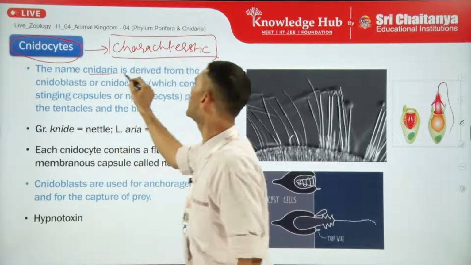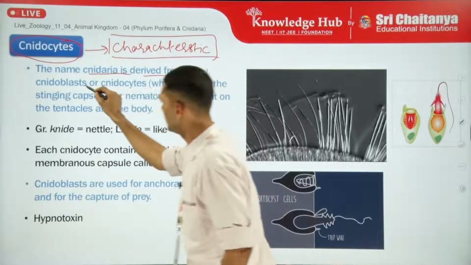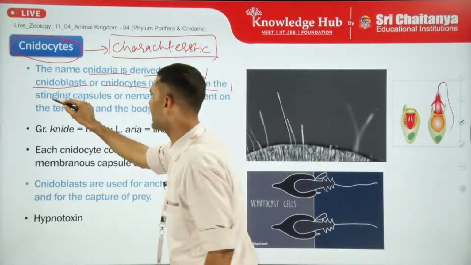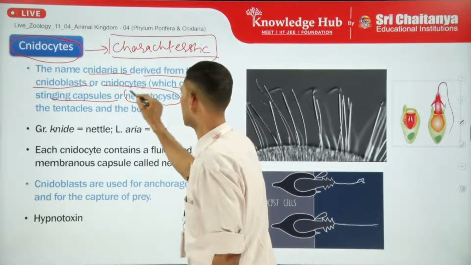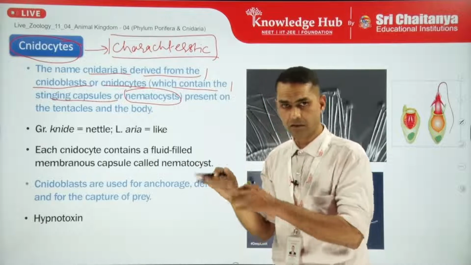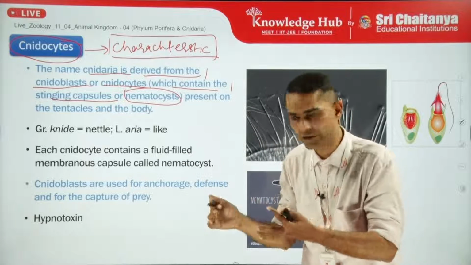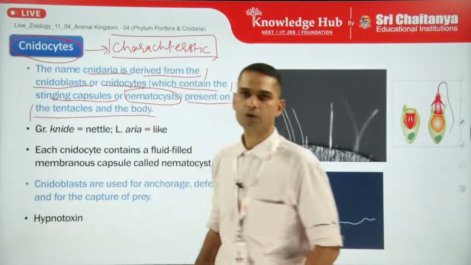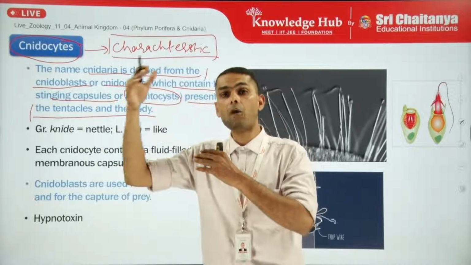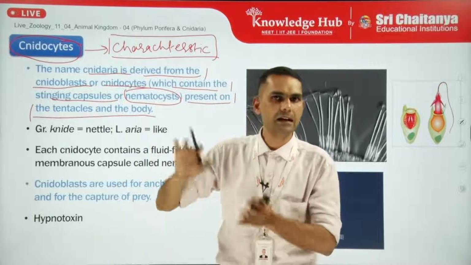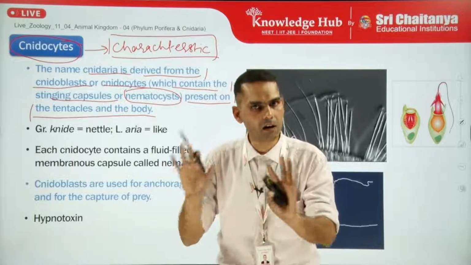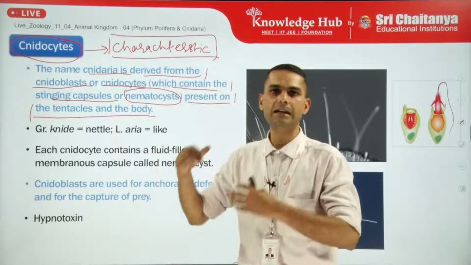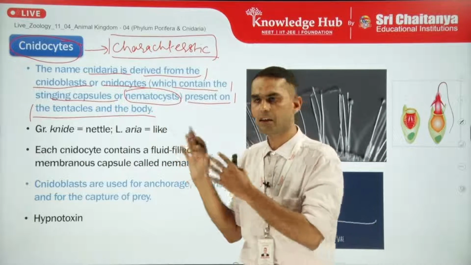So the name Cnidaria is derived from the cnidoblasts or cnidocytes, which contain the stinging capsule or nematocyst, which is also filled with toxin, sometimes called hypnotoxin, and it is present on the tentacles and the body. So it is usually present on the outer surface. On the inner side, in the gastral layer, cnidocytes are not present. You must remember this point. So the cnidocyte is present at the outermost layer and in the tentacles.